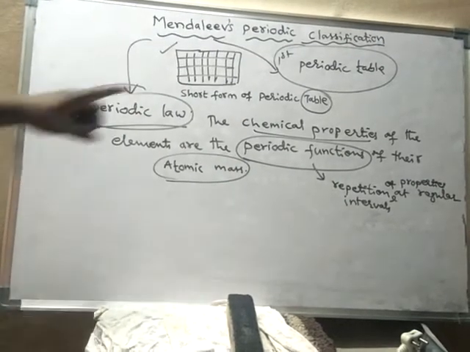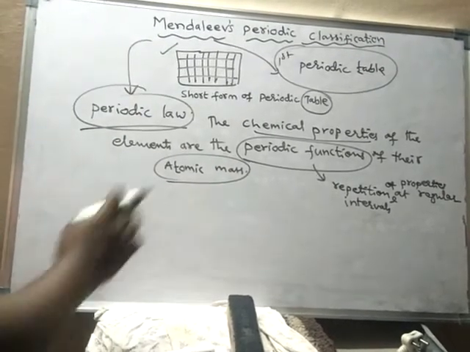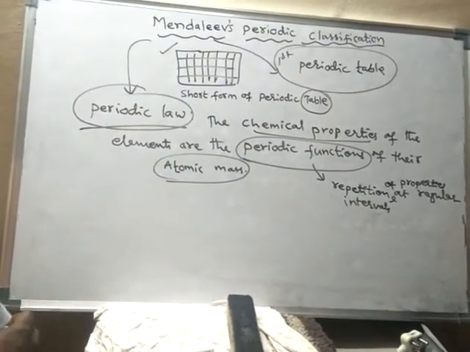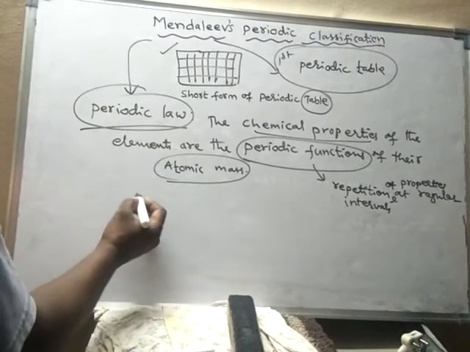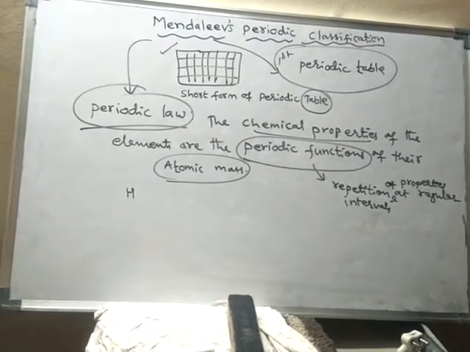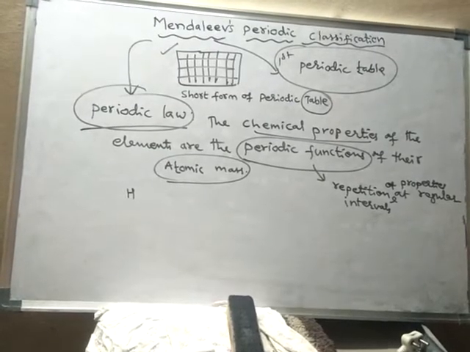Let us see how he arranged the elements. First he arranged hydrogen, the element with the lowest atomic mass.